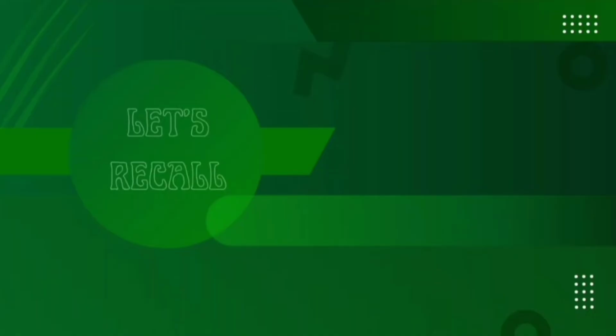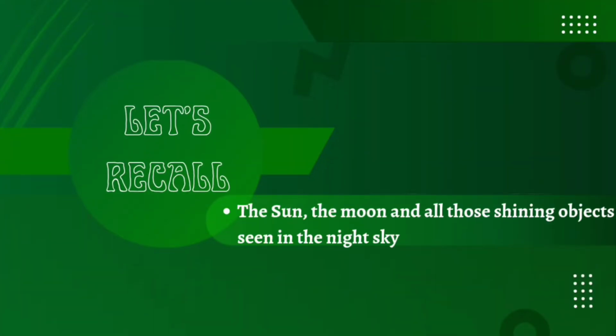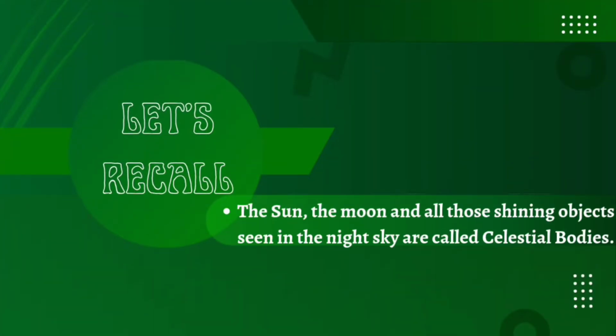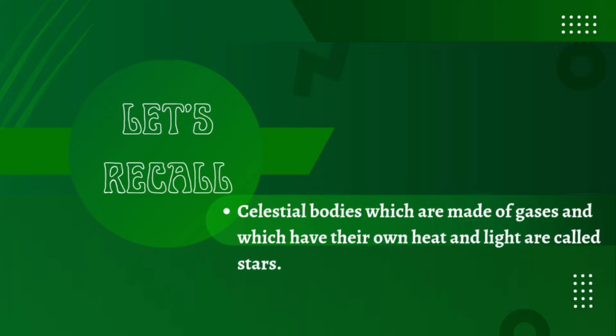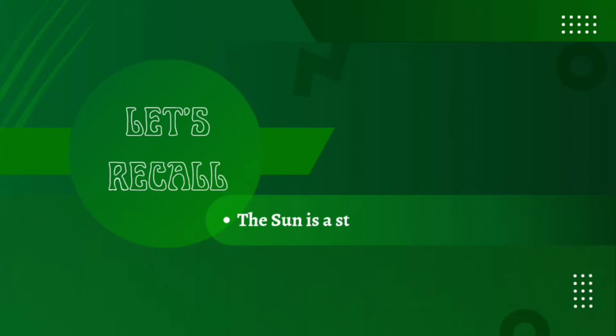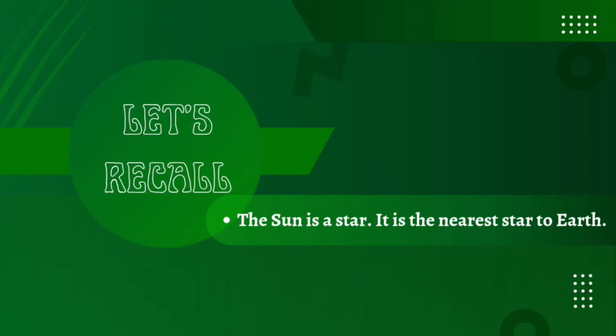Now let's recall what we have learned so far. The sun, the moon and all those shining objects seen in the night sky are called celestial bodies. Celestial bodies which are made of gases and which have their own heat and light are called stars. The sun is a star. It is the nearest star to earth.